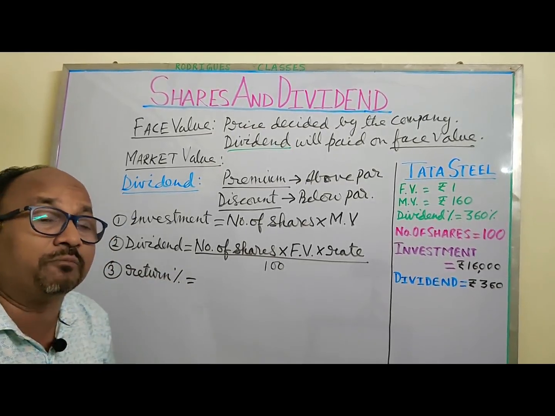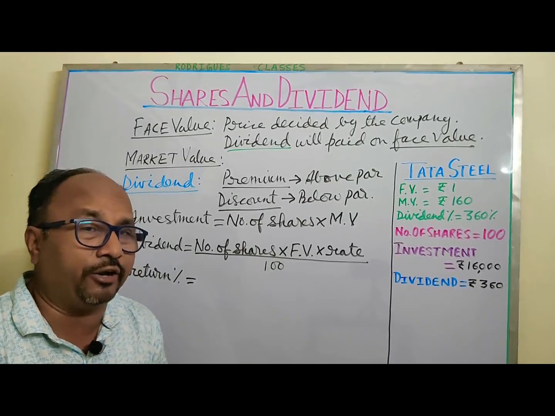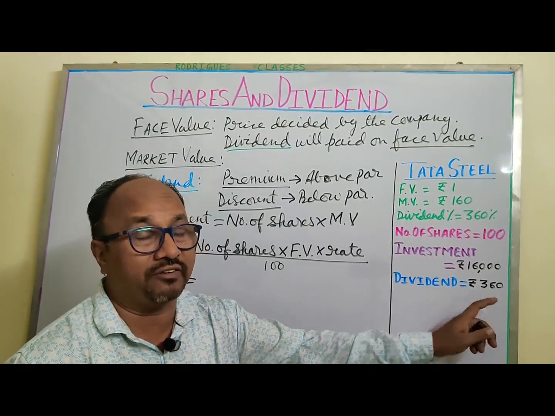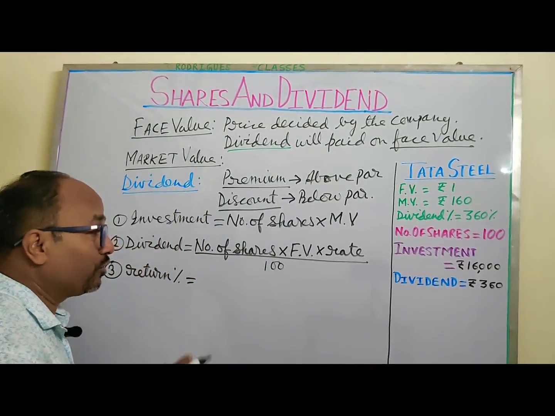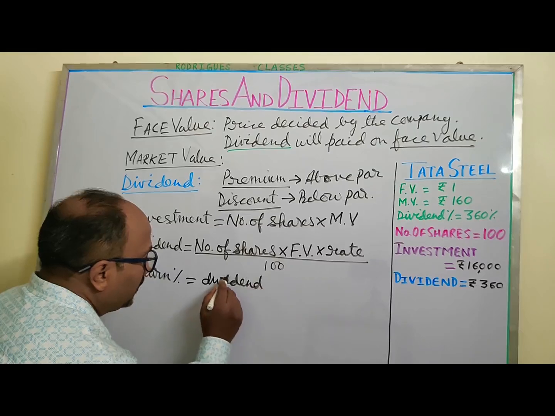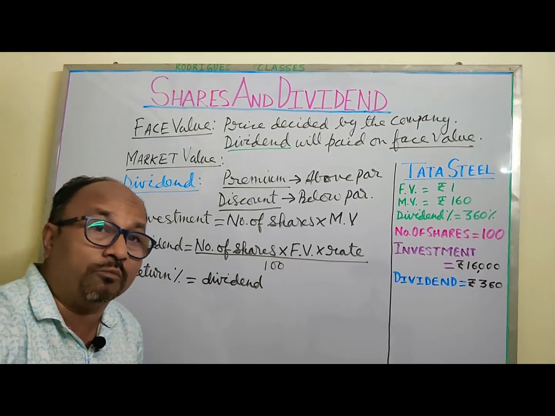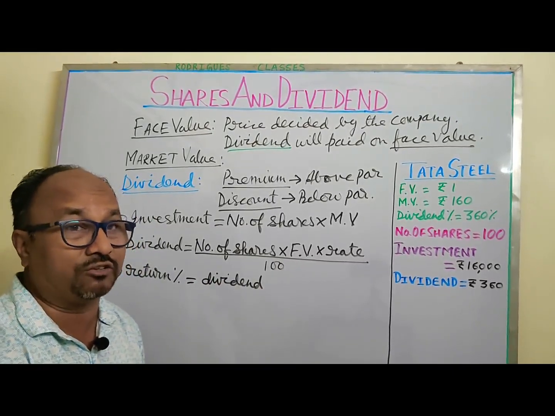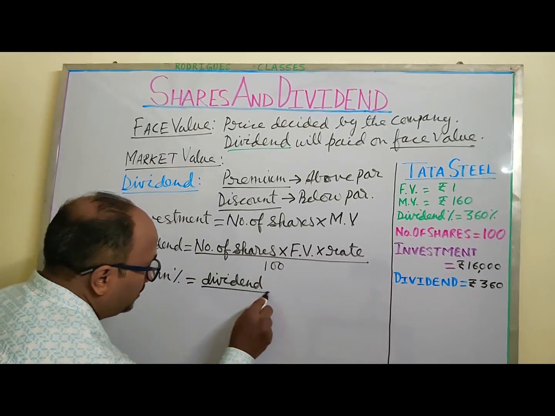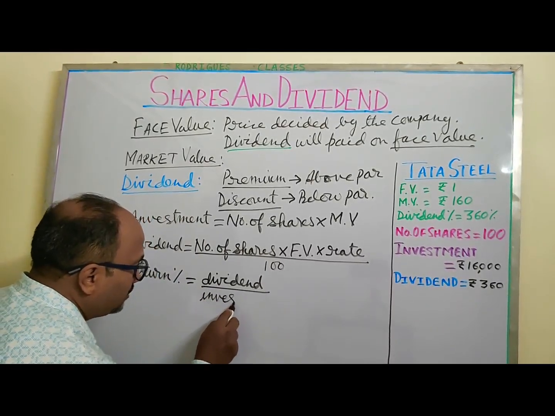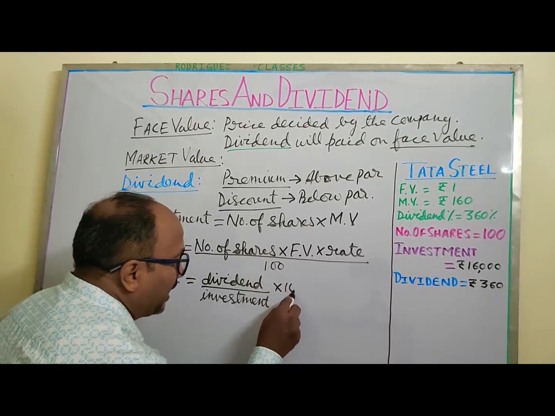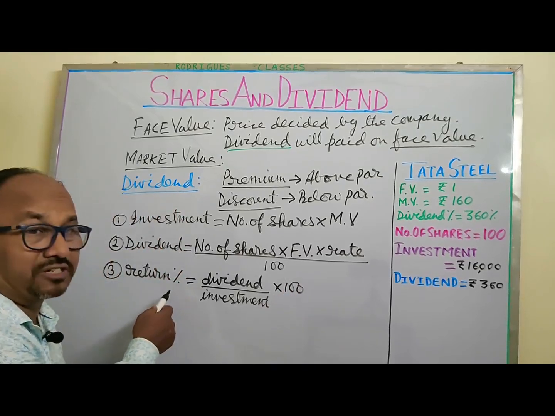So return percent will be based on how much return you got. Like I got in this case 360 as the dividend. So this is what I am getting, so it will be your dividend, and then it will be based on how much money I spent, because on the basis of spending I am earning. So it will depend upon the investment. So dividend by the investment, and then multiplied with 100, because percentage is there.